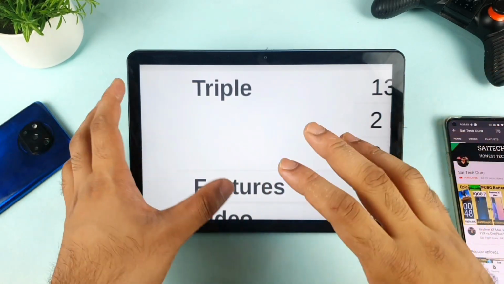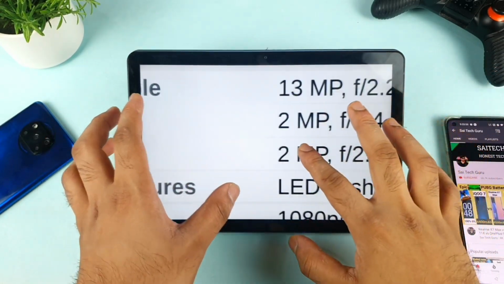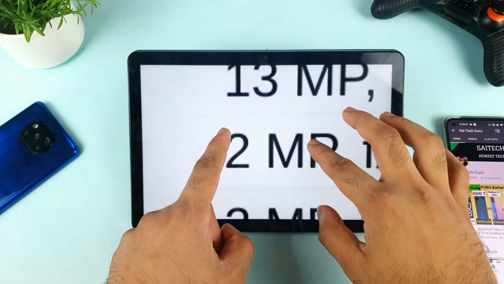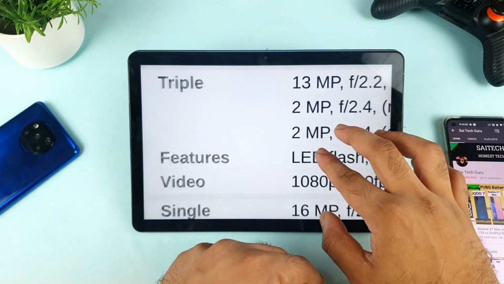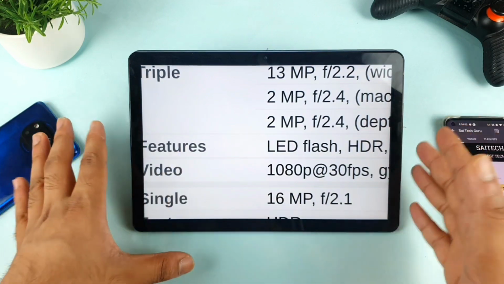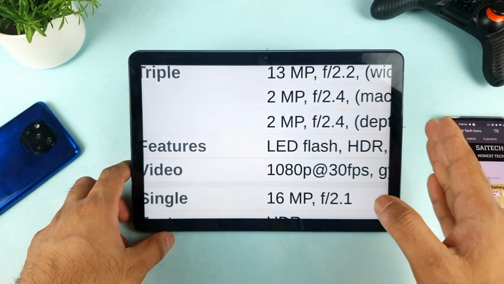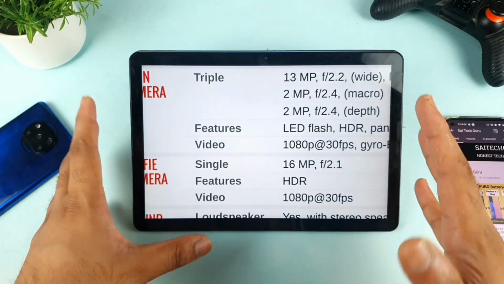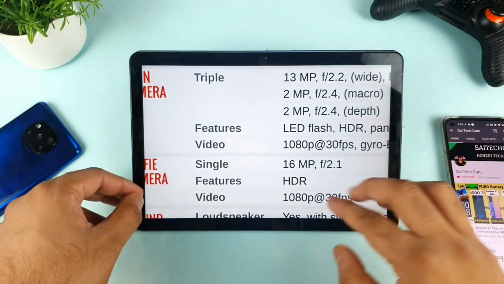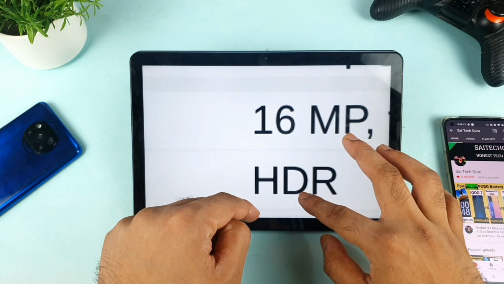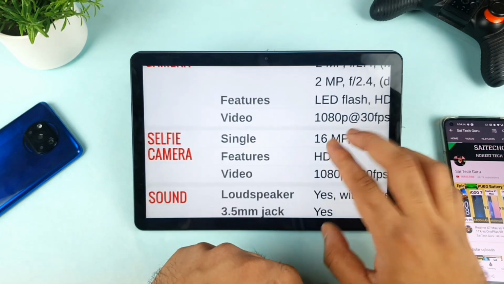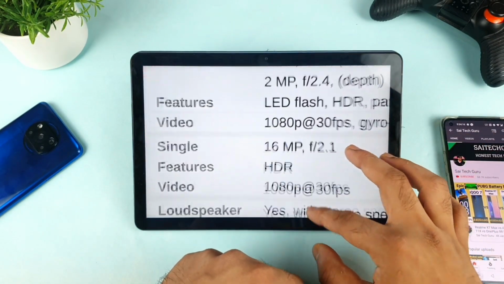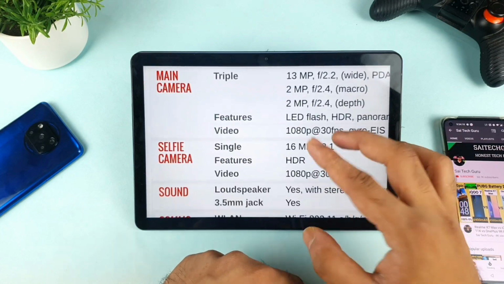The camera is really weak, friends. The camera is totally disappointing. You get only a 13 megapixel, a 2 megapixel and a 2 megapixel. That's totally ridiculous. Nowadays we are seeing 108 megapixel in this kind of price range, and 13 megapixel in this OnePlus phone. If it gets launched in India, that is what I'm trying to compare. If it doesn't, no problem. You can see the single front camera with 16 megapixel, and the back camera can shoot only 1080p. There is no 4K at all from this 13 megapixel.